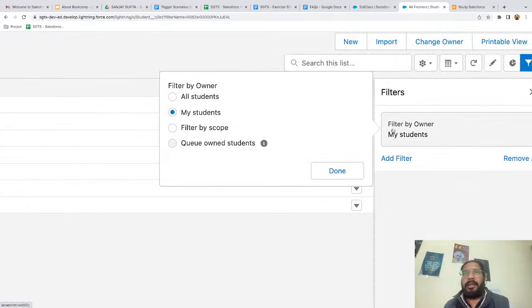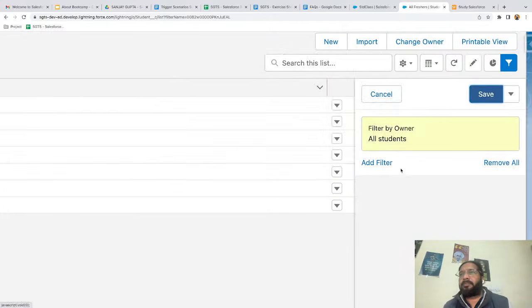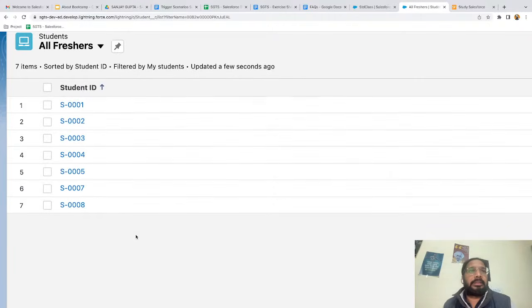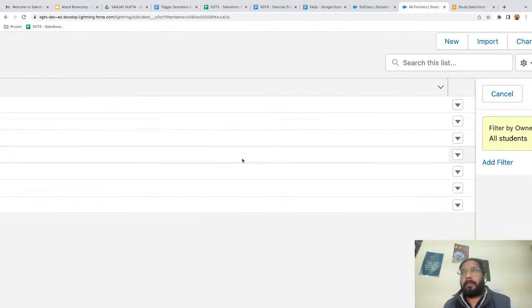If I click here, I will see four options. Here I'm selecting all students, so all student records will be available. Now, I want to apply some condition, and basis on that, those records will be displayed. Right now you can see all seven records are available here.